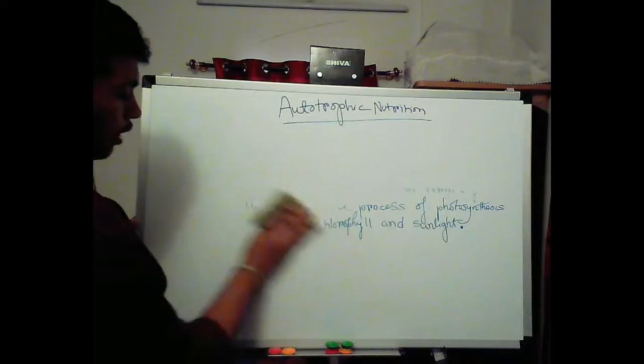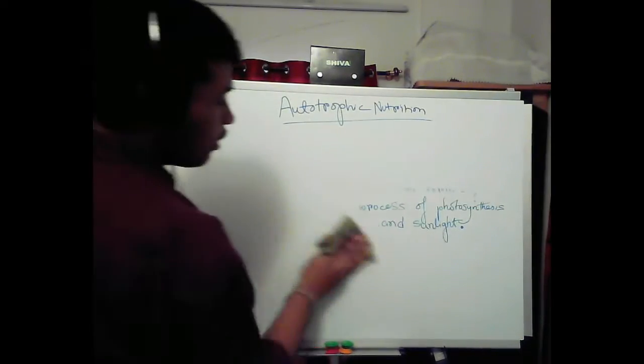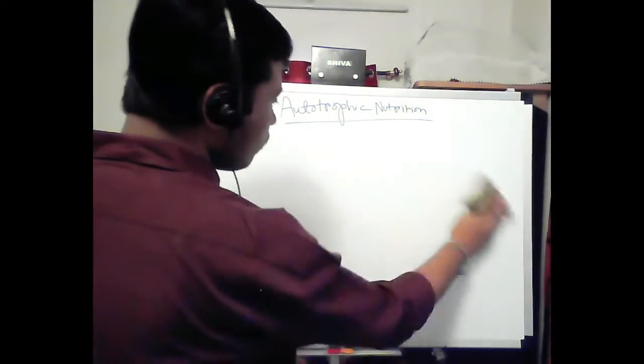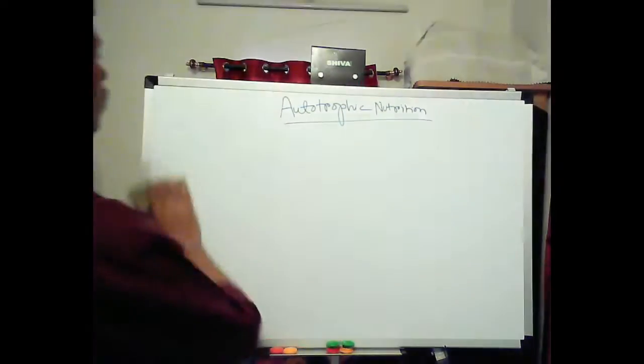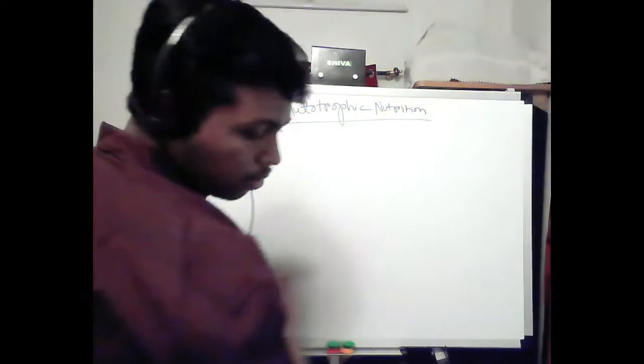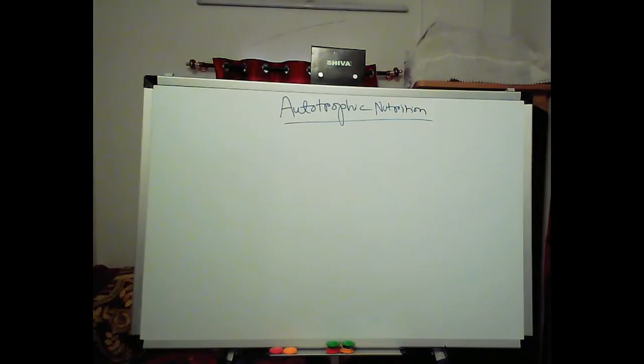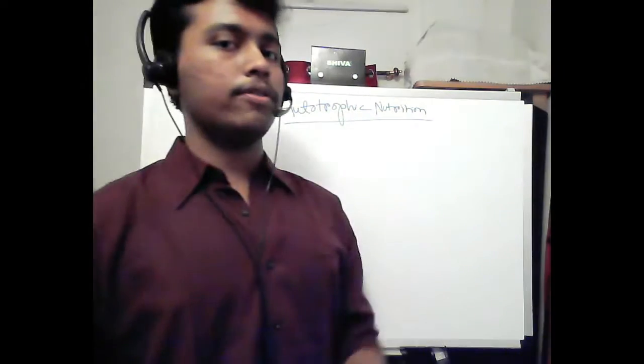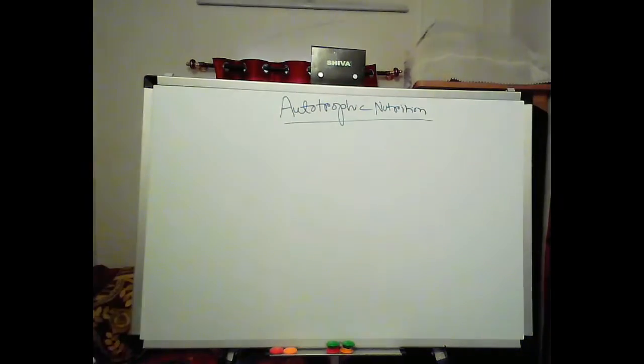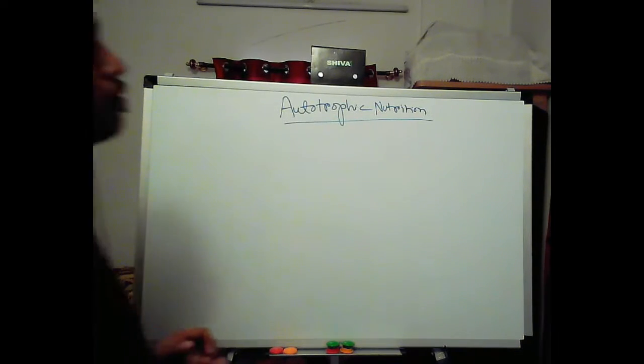Next, we have seen that they produce their food in the presence of photosynthesis. Photosynthesis occurs due to chlorophyll. We know this, discussed previously in this same video. Photosynthesis is due to chlorophyll.